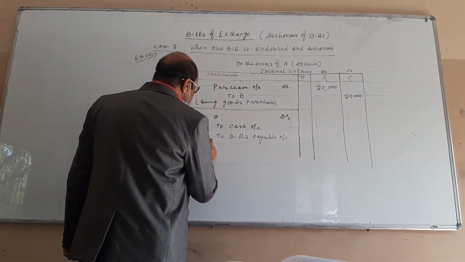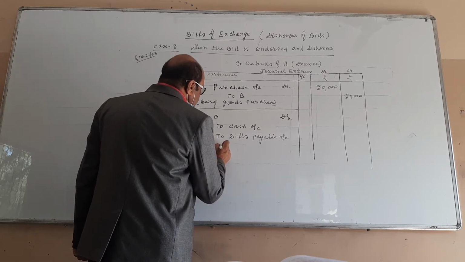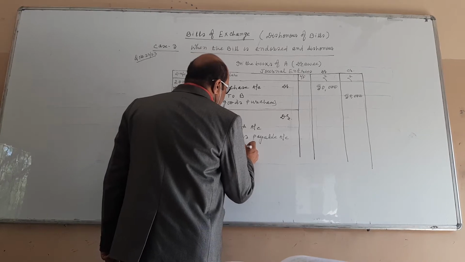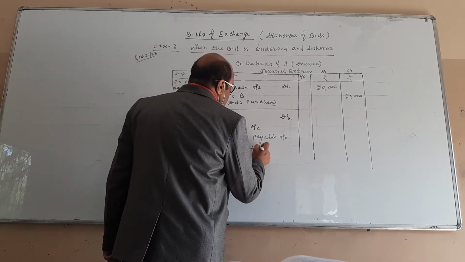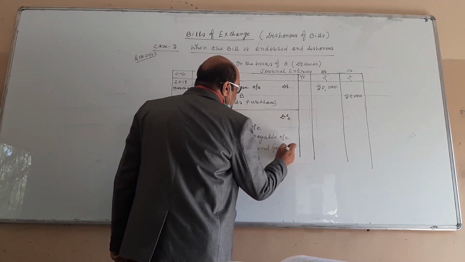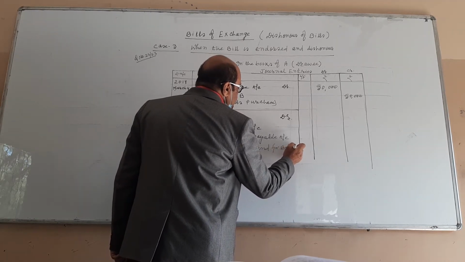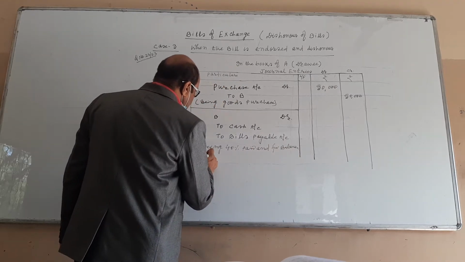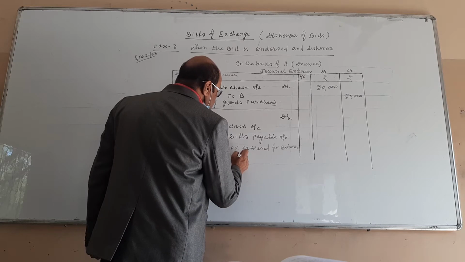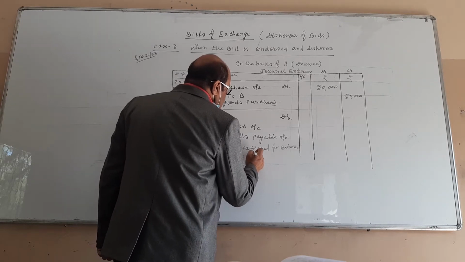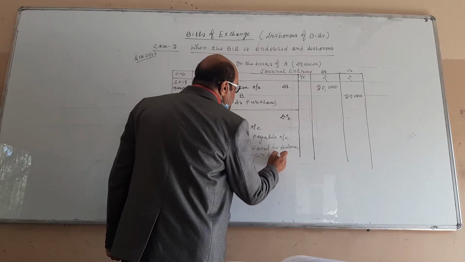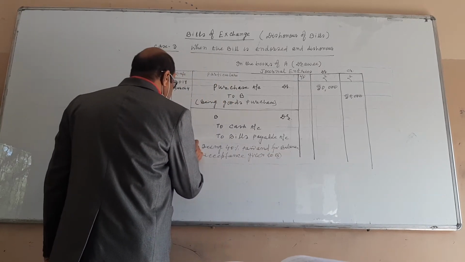You write the narration: being 40% paid and for balance acceptance given to B. That's all.